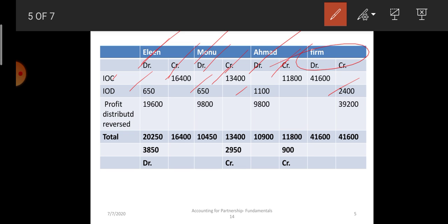Now see, the difference of 39,200 was divided among the partners as profit, because interest on capital was not allowed, so divisible profit was more, and it was distributed among the partners. The 39,200 was distributed in the ratio of 2:1:1, so that will be taken back. Profit distribution will be reversed. So 19,600 is debited to Eileen's capital, and 9,800 each in case of Monu and Ahmed.